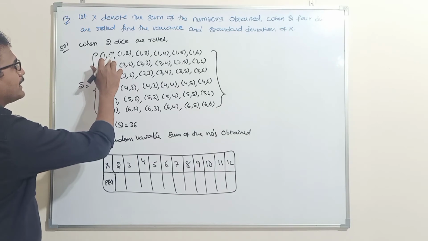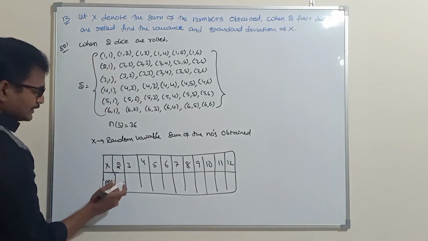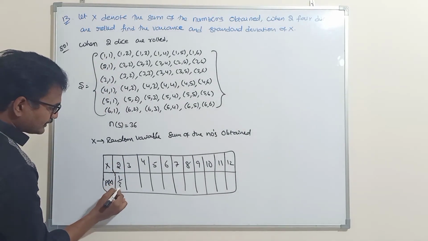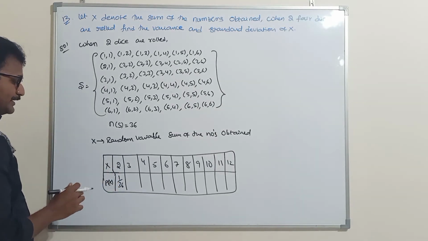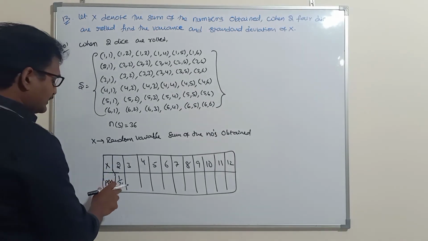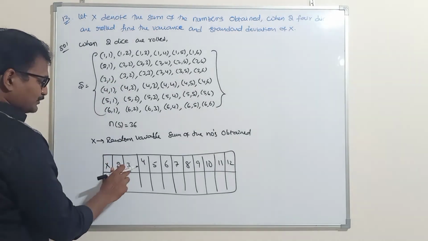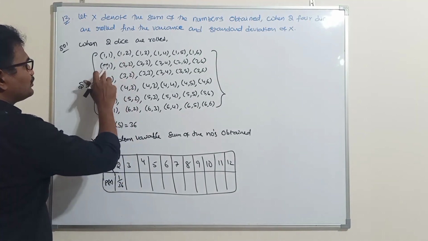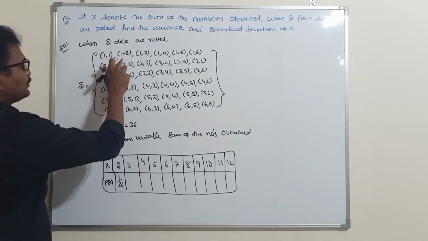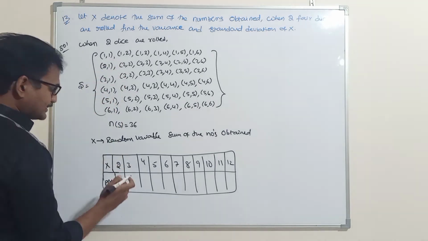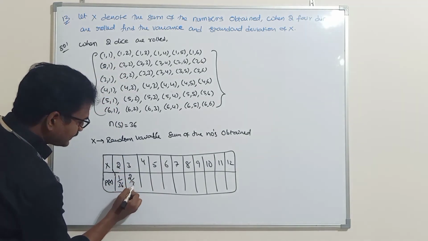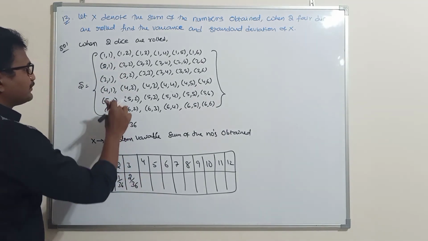Probability of sum 2: only one sample point contains sum 2. That means out of 36, only one sample point will give sum 2. Next, sum 3. Sum 3 means 1 plus 2, 2 plus 1. So 2 sample points will give sum 3 out of 36, that is 2 by 36.